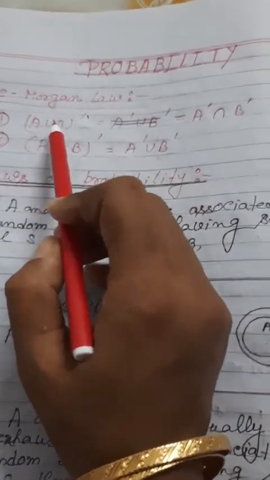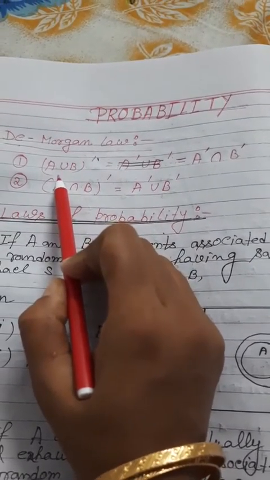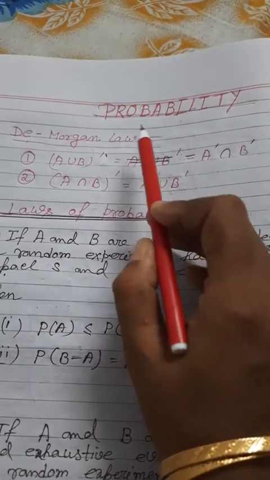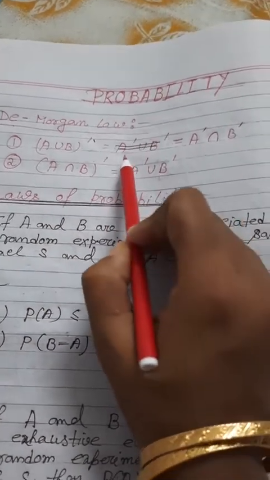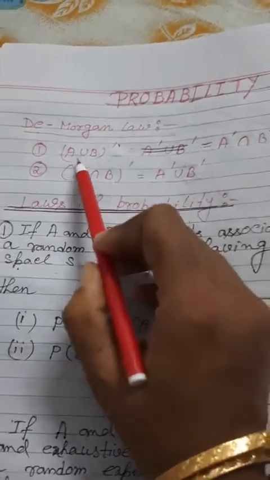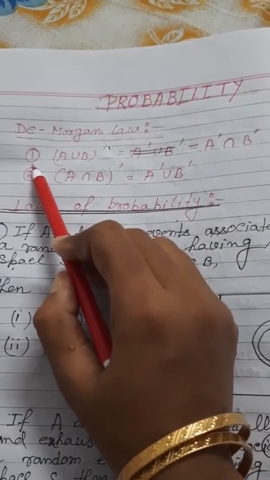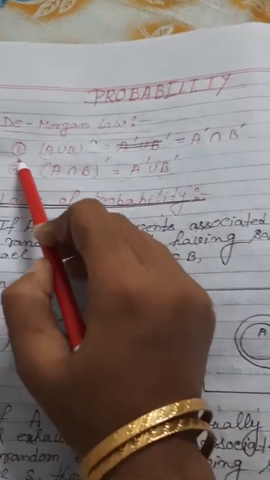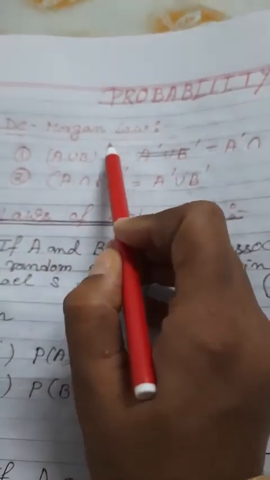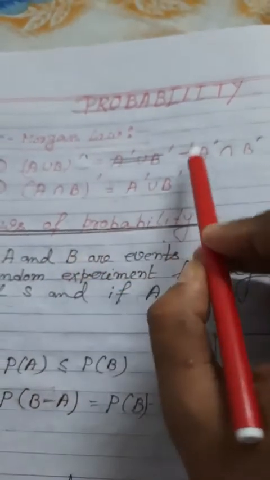Now, what is De Morgan's law? Before telling De Morgan's law, I want to tell you I have made one mistake in your PDF. Please correct it. It will be this, not this. I'm explaining point number 1. In your PDF, please correct this. Point number 1, A union B whole complement.